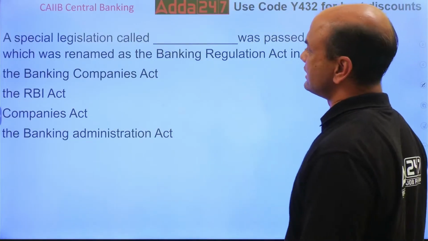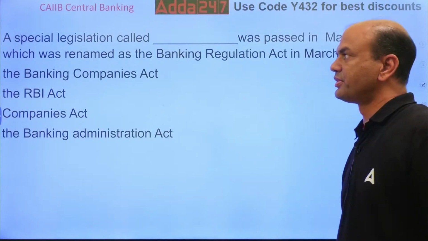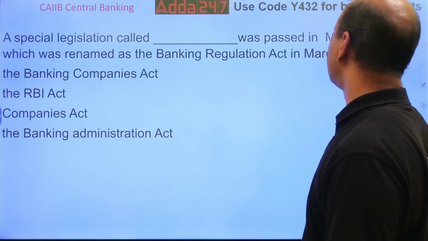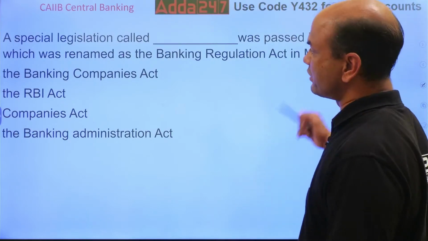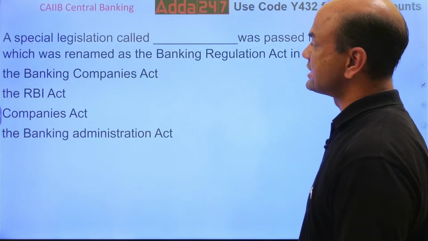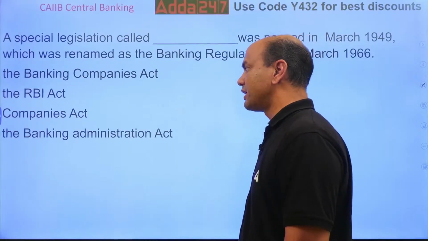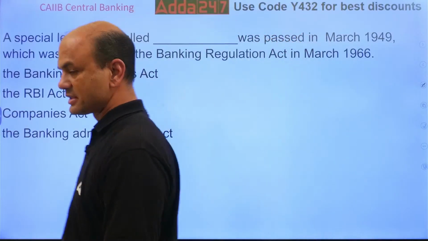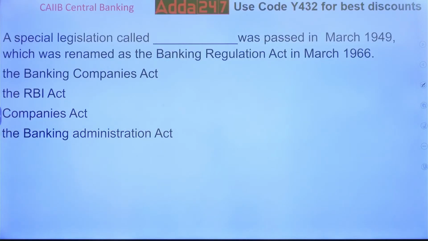A special legislation called dash was passed in March 1949, which was renamed as BR Act in 1966. So what was that legislation called? Banking Companies Act, RBI Act, Companies Act, the Banking Administration Act. So what was it called?